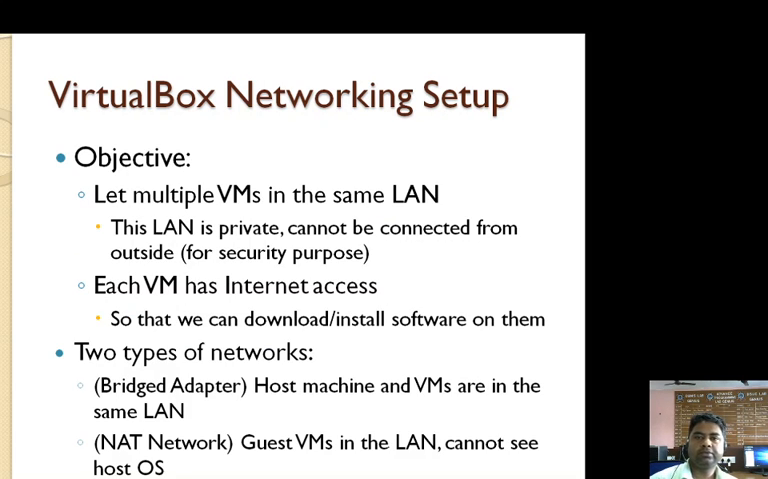Next one is how we set up VirtualBox networking. So multiple virtual machines are in the same LAN, and in this case this LAN is private and cannot be connected from outside. Each virtual machine has internet access so that we can download or install software on them. There are basically two types of network. First one is a bridged adapter and the second one is a NAT network.